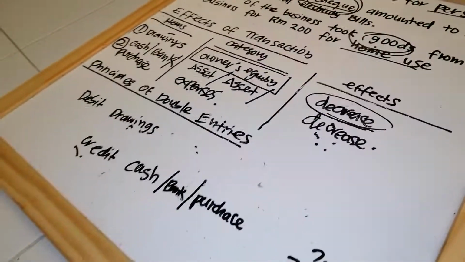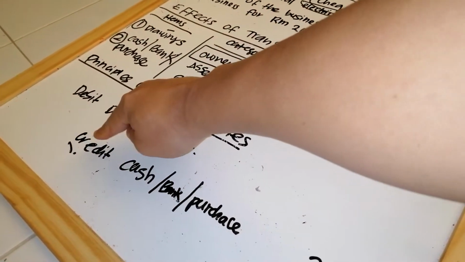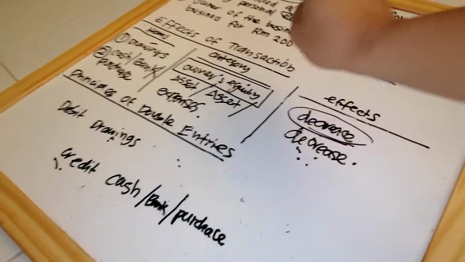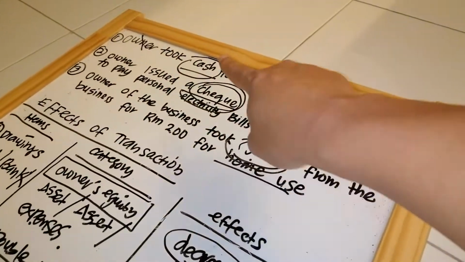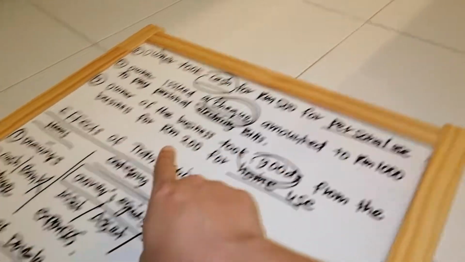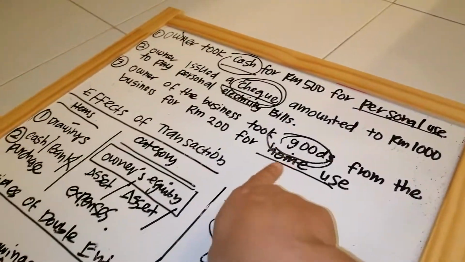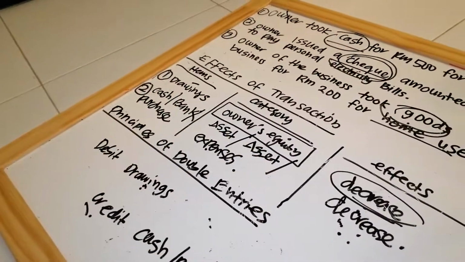So for the principal double entry, the drawing side is always debit. So what's the credit side? It depends on what kind of drawing you make. If cash, credit cash. If check or bank, credit bank. If the owner took goods, don't call it goods. I told you many times already, don't be stubborn.